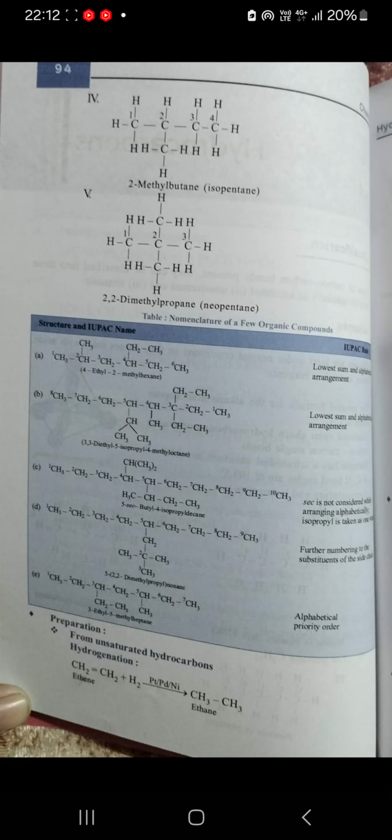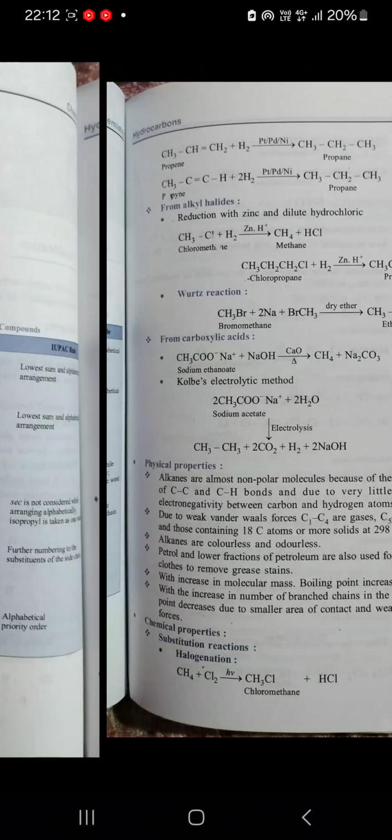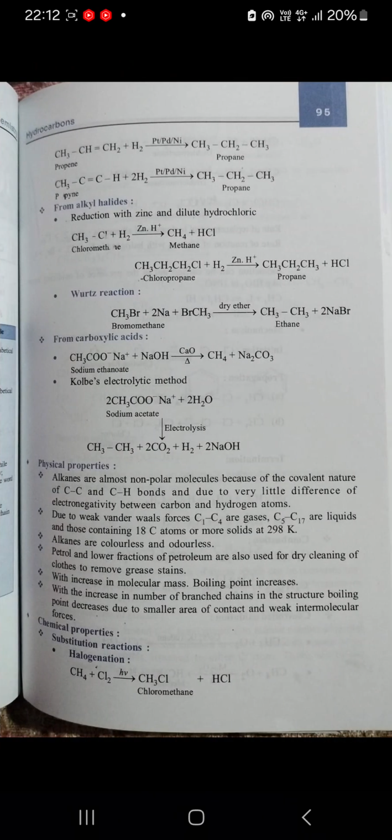Now, preparation from unsaturated hydrocarbons, hydrogenation. Ethene reacts with H2 in presence of palladium, platinum, nickel. It gives ethane. Propene treated with H2 in presence of platinum, palladium, nickel, it gives propane.